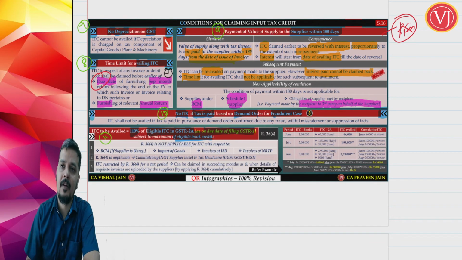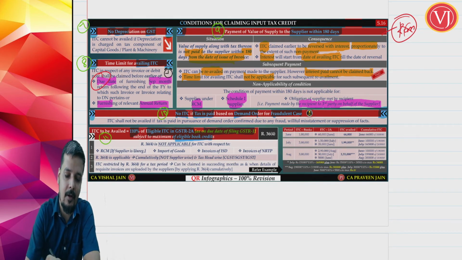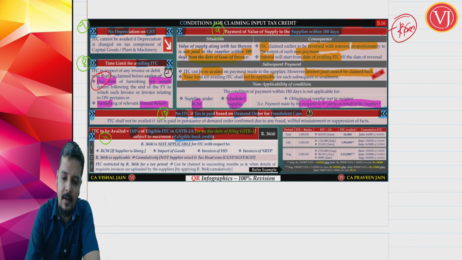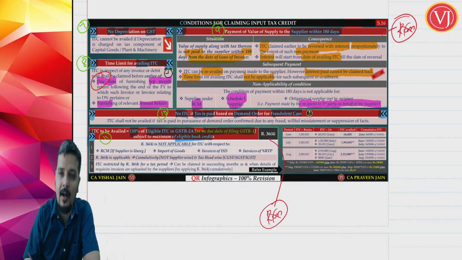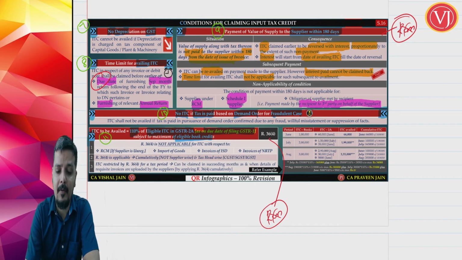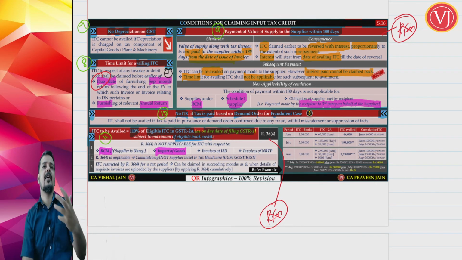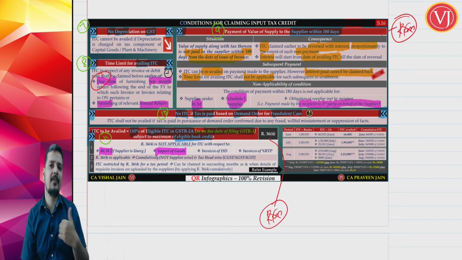But wait, you have to remember that this particular condition is applicable only for FCM. It is not applicable for RCM. This condition, Rule 36 sub-rule 4, is not applicable for your RCM. It is not applicable for certain other cases as well. It is not applicable for import of goods. I can take the credit of the IGST portion of customs duty, and whether or not it is there in my GSTR 2A, I can take the credit.